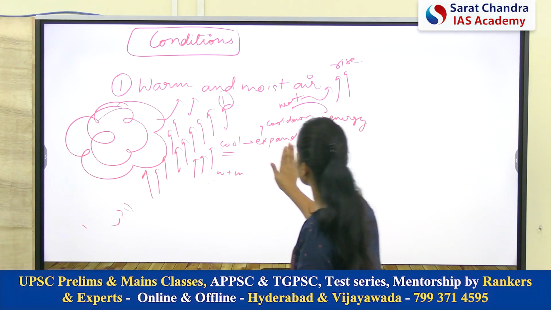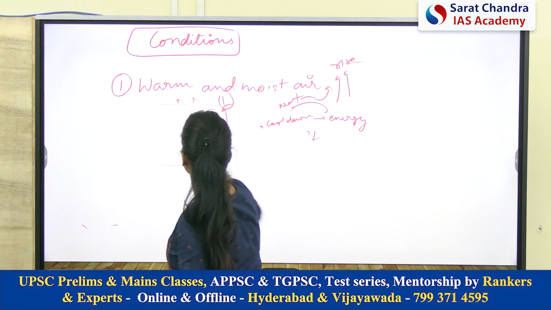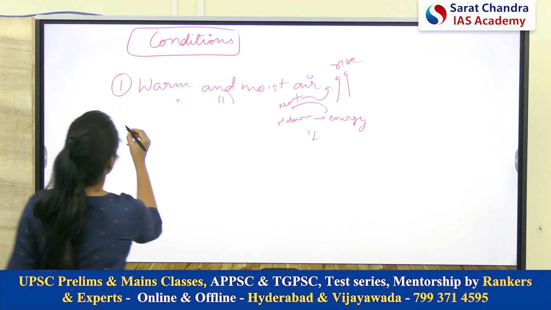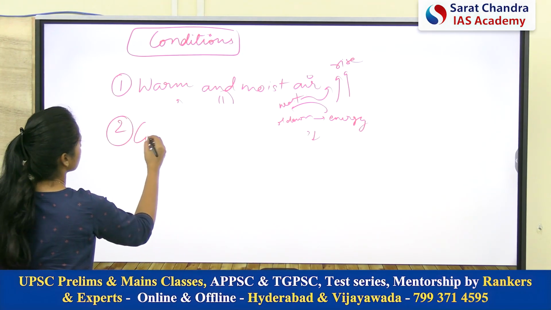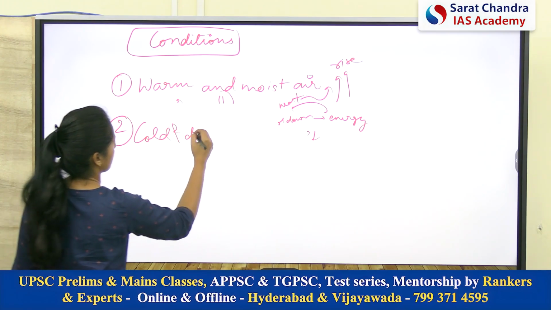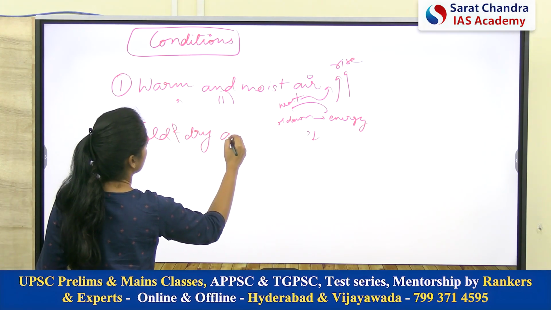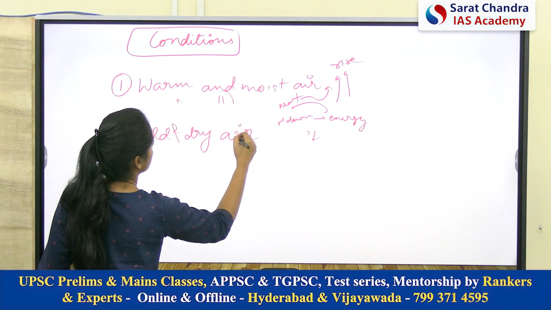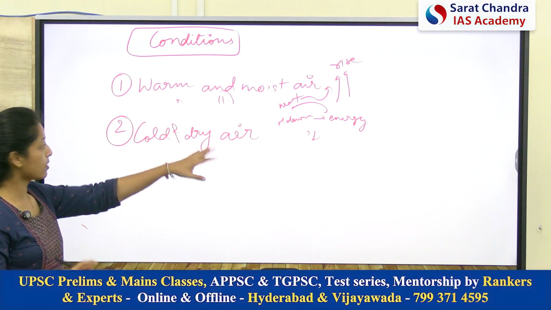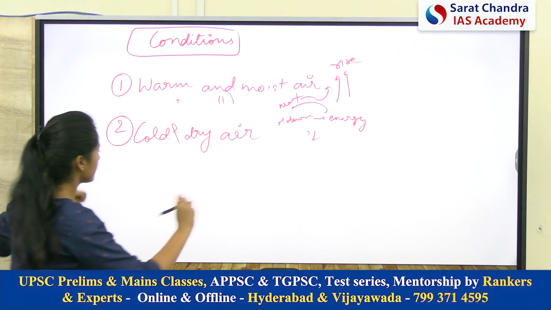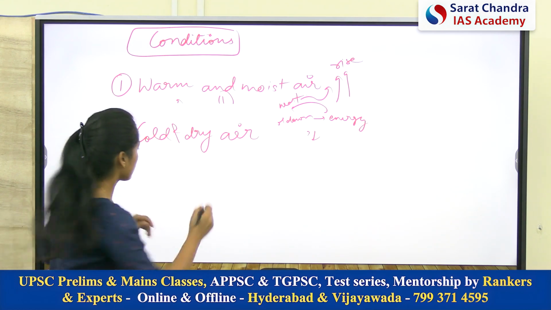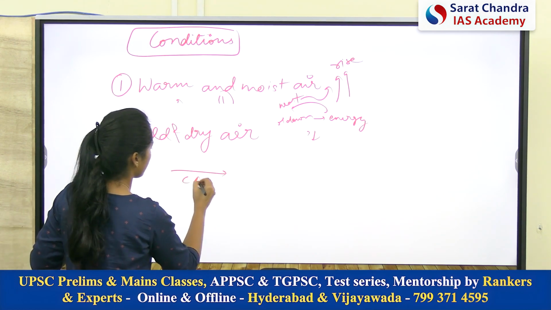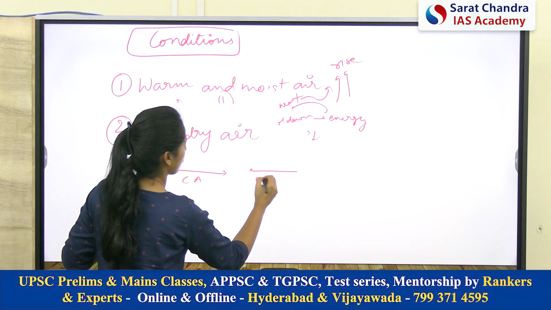Now coming to the second condition. The second condition will be the presence of cold and dry air. So what is the purpose of cold and dry air? See, what will happen now? This is cold air and this is warm air.